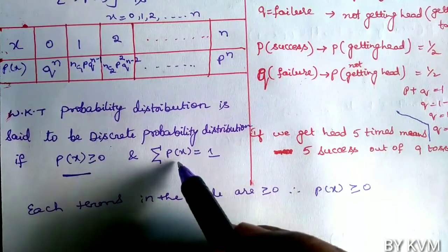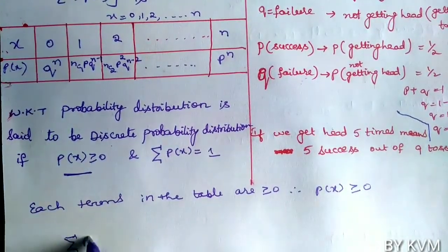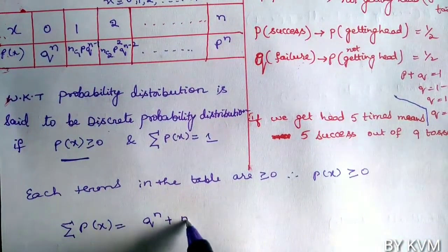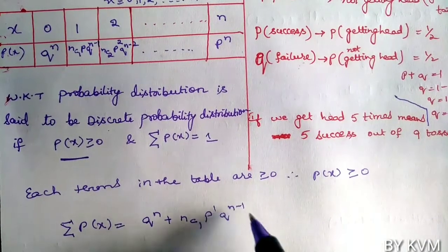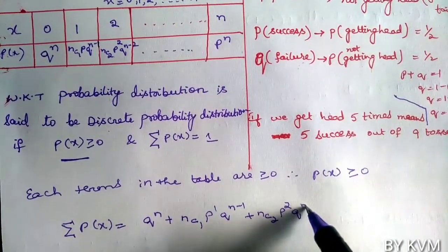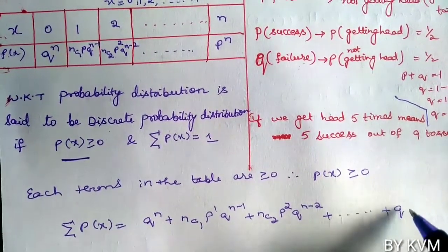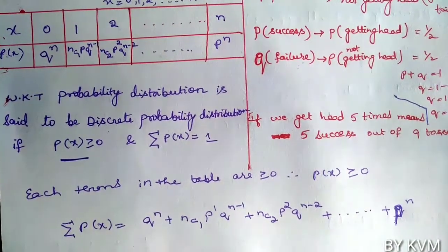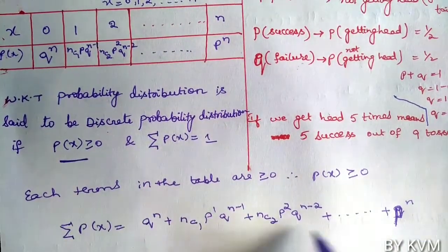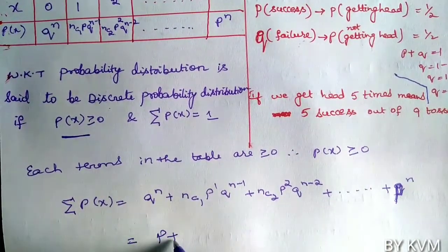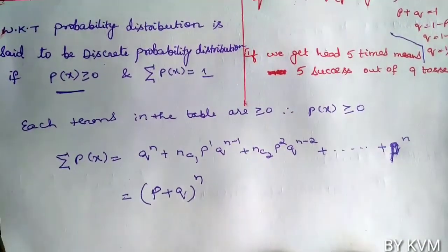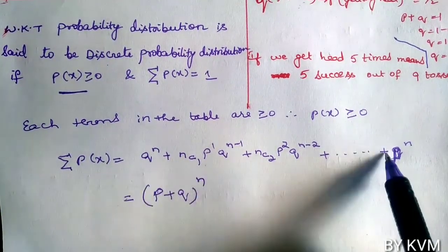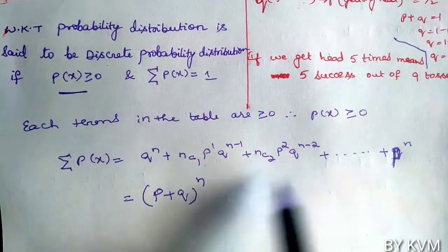Now we have to check the second condition, sigma P of X equals 1. Add all the values in the table: the first term Q power N, the second term NC1 P power 1 Q power N minus 1, plus NC2 P power 2 Q power N minus 2, and so on, plus the last term P power N. This is nothing but a binomial series, which we can write as P plus Q whole power N, where the power of P is increasing and the power of Q is decreasing.